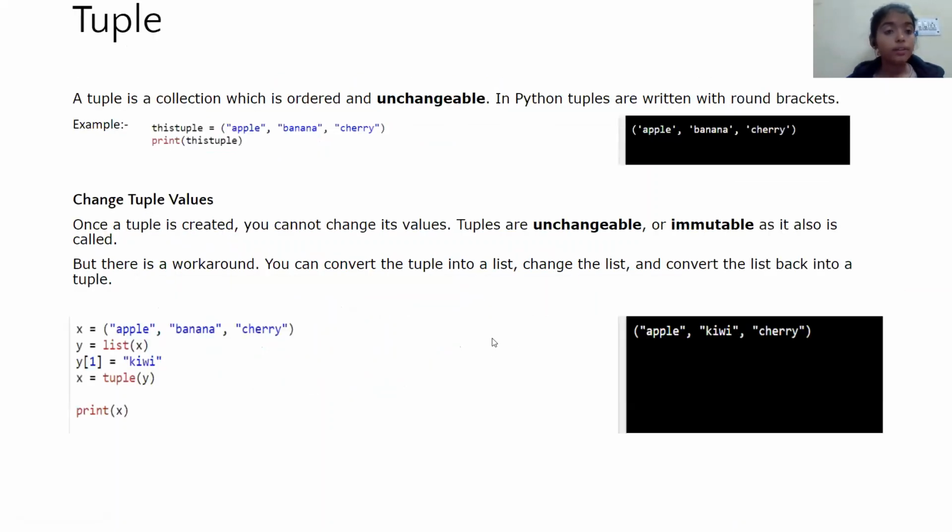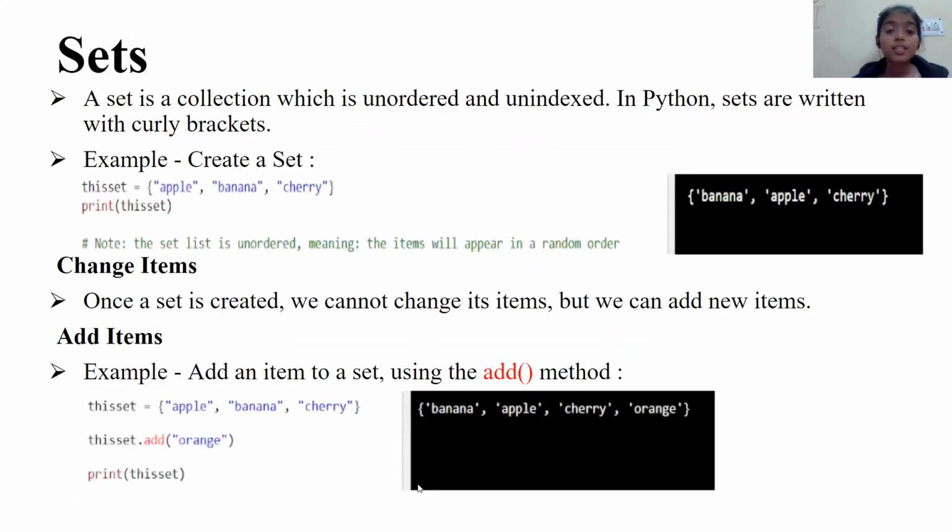And tuple. As we discussed earlier, a tuple is an unchangeable ordered list. And we can see this set. Set is a collection which is unordered and unindexed. It means there is no index available for sets.